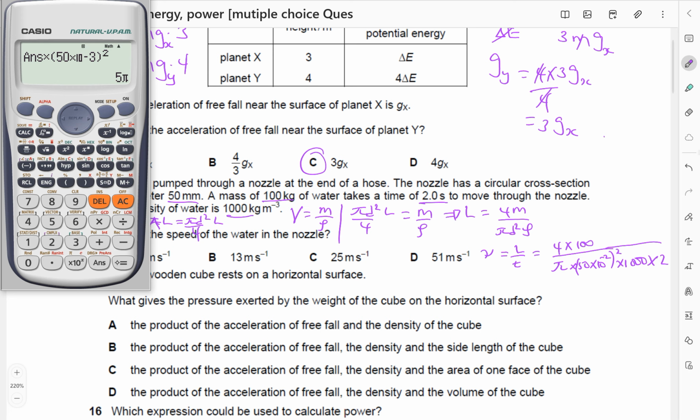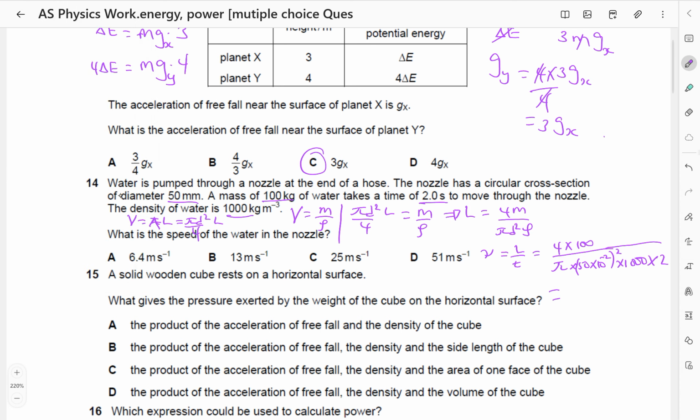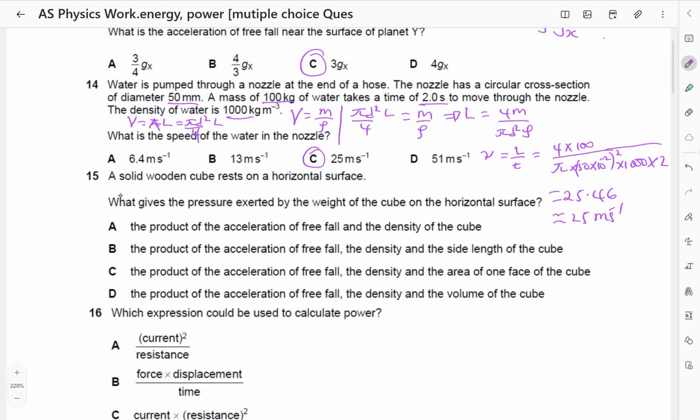So I will get 400 in the numerator divided by 5 pi. So 400 divided by the answer, and I'm getting 25.46, approximately 25 meters per second. So our answer is C.